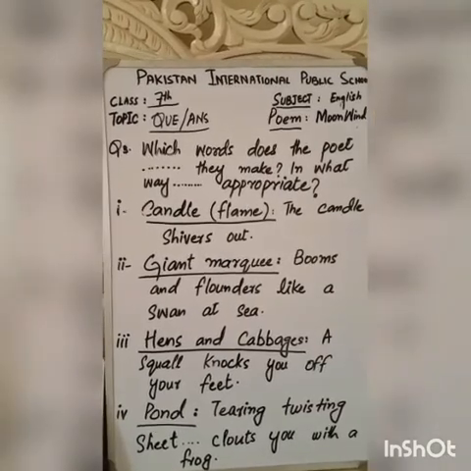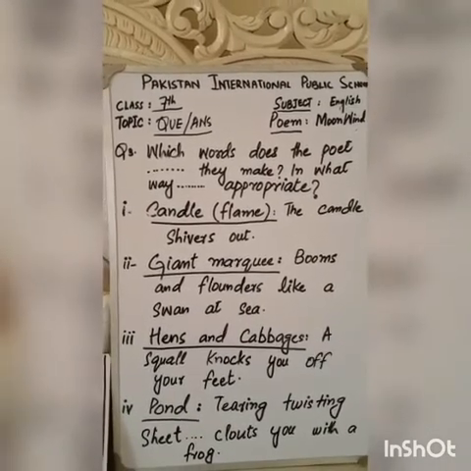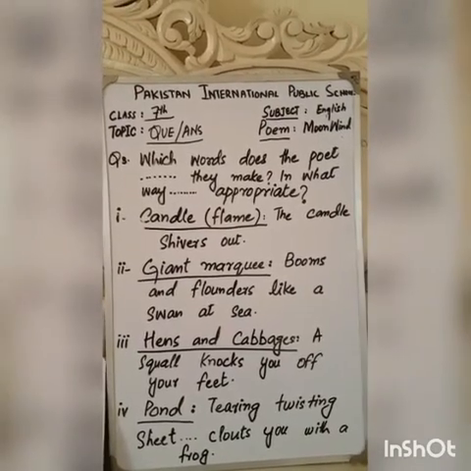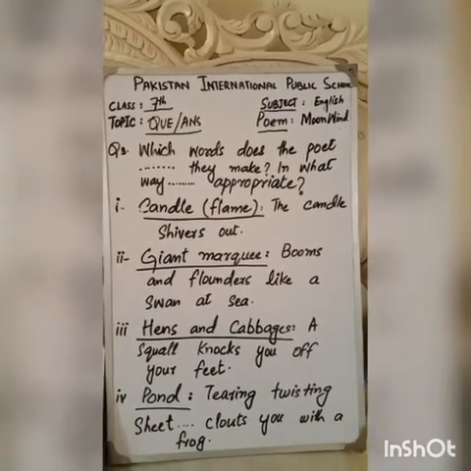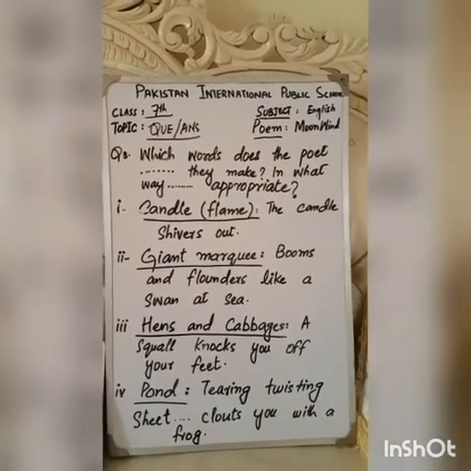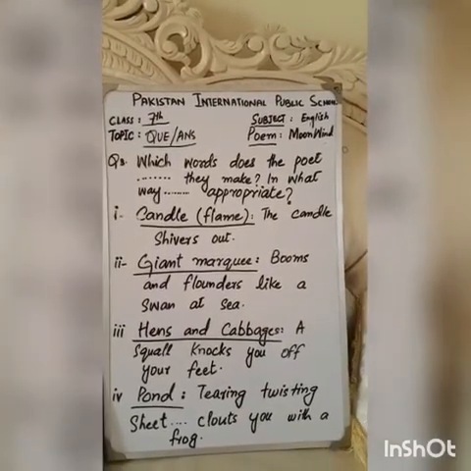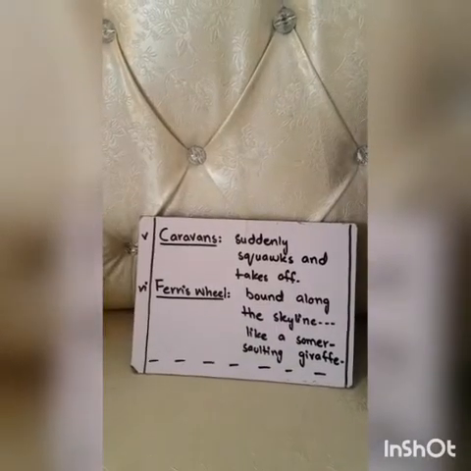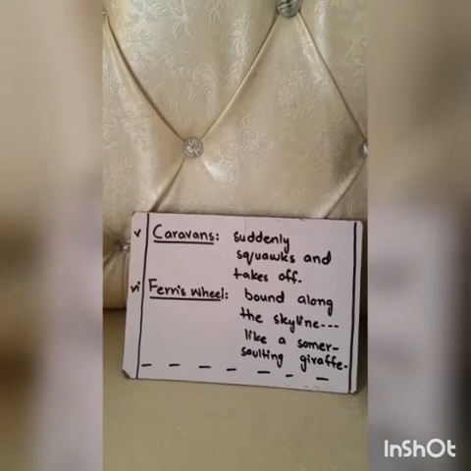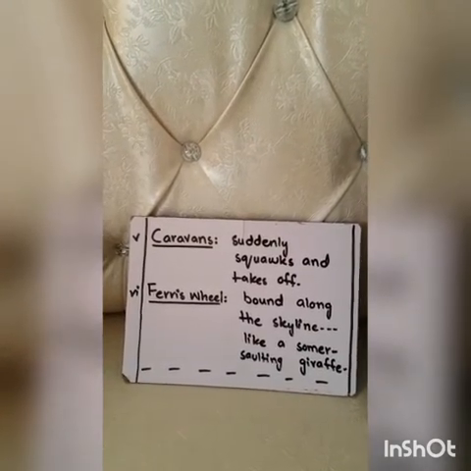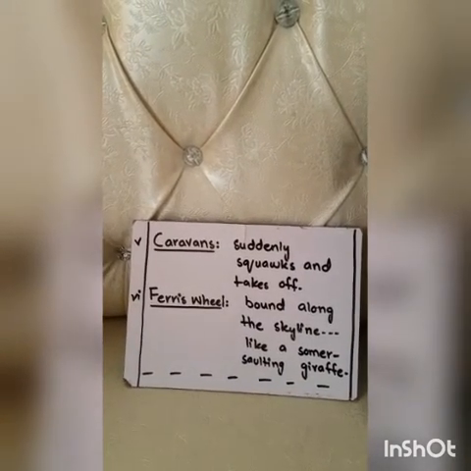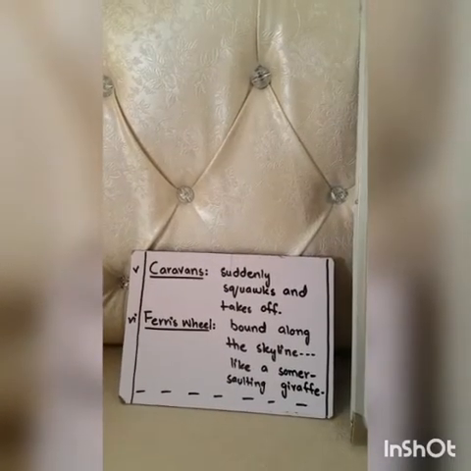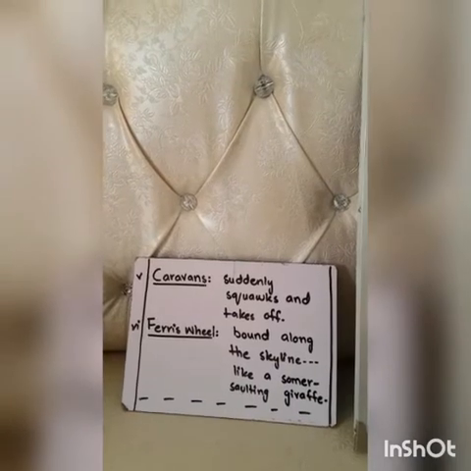Alright, swan means bird. Third is hens and cabbages. Your answer is a squall knocks you off your feet. And the next is pond. It means tearing, twisting sheet. Clouds you with a frog. So next is caravans. Means suddenly squawks and takes off. And the last is Ferris wheel, means bound along the skyline like somersaulting giraffe. Alright, so write down these question answer on your neat notebook.